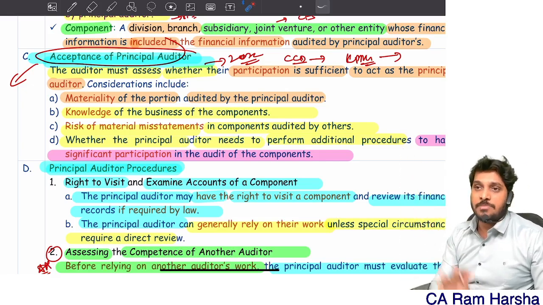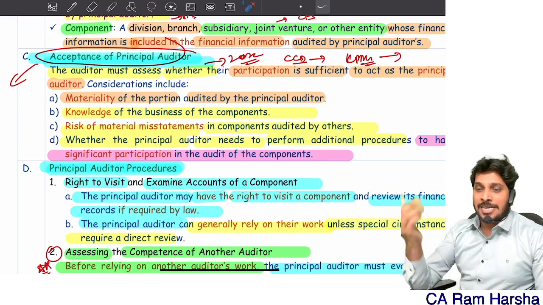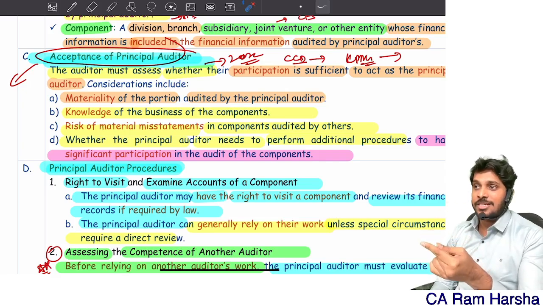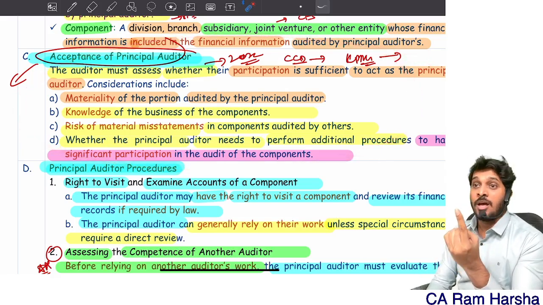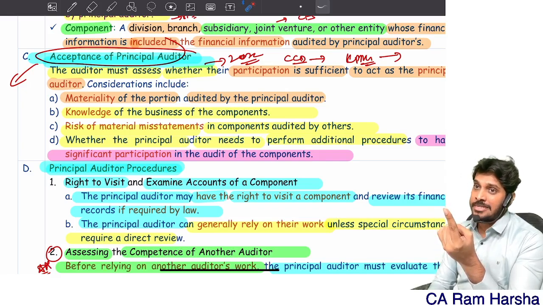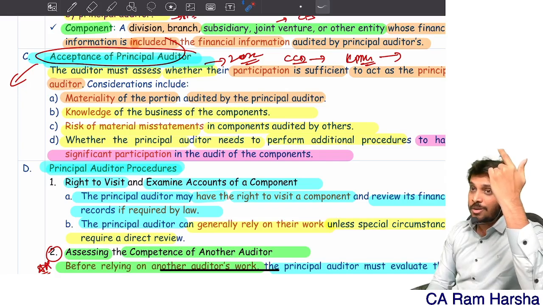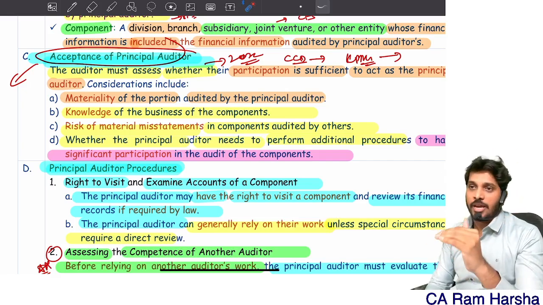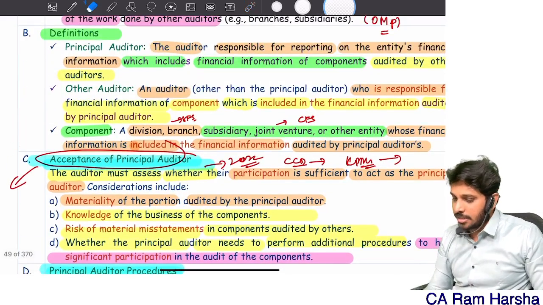BSR and Co was levied a penalty of 10 crore by NFRA. Read the entire situation, you will understand. This is a point where they tested, and they failed in this. So finally, what NFRA said: you failed to comply with the requirement of SA 600 regarding acceptance of principal auditor. You failed to comply with the auditing standard requirement. Accordingly, your quality control system failed. SQC failed, SA 600 failed, and automatically failure to comply with requirements of professional standards, Schedule 2, professional ethics, all that can also be applied. Anyhow, professional ethics we have not yet started, we'll discuss there. Clear? With this, entire SA 600 is completed.